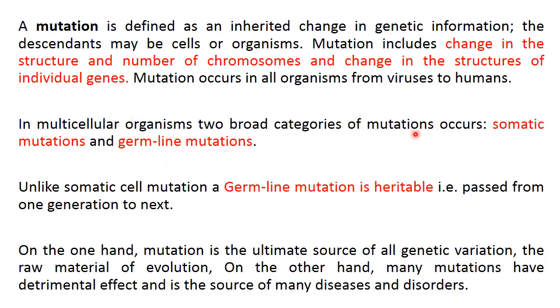There are two types of mutations based on the cells used. Some are somatic mutations and others are germline mutations. Somatic mutations occur in the body cells, and these types of mutations end in the life of the organism. But in germline mutations, the mutation takes place in generative cells or germ cells, because these cells produce gametes, and these gametes are transferred from one generation to another generation.